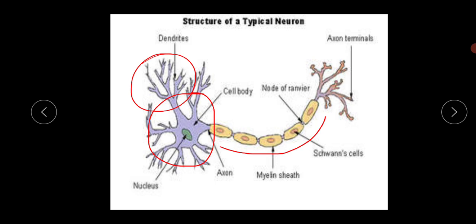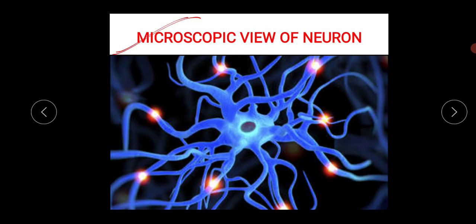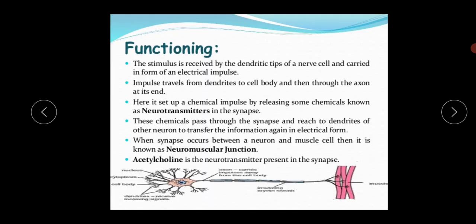This is the ending of one neuron, and from that portion another neuron will start. The junction between two neurons is called the synapse. So this is the microscopic view of the neuron, and this is the diagrammatic view of the neuron. During your exam, this type of question may come, that you write down the definition of neuron and draw a well labeled diagram of the neuron. That is 5 marks, so you have to practice the neuron structure properly.